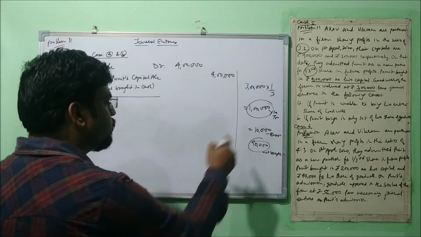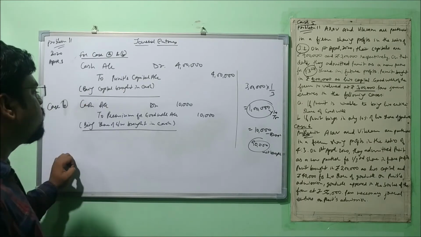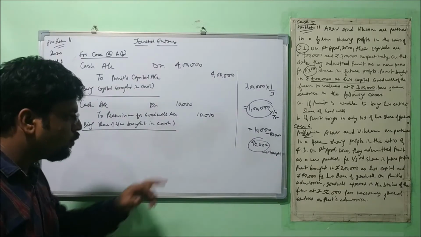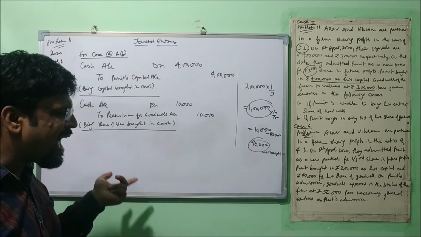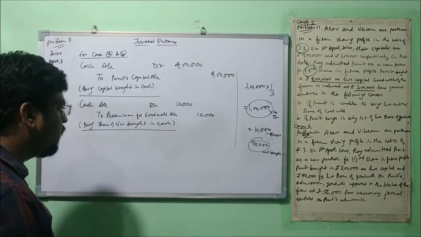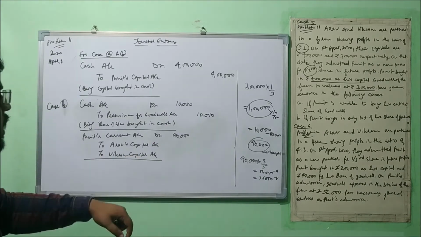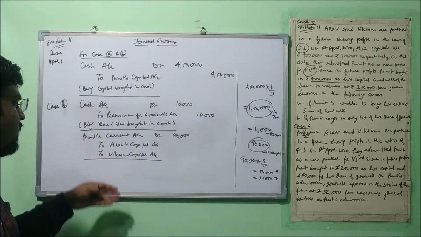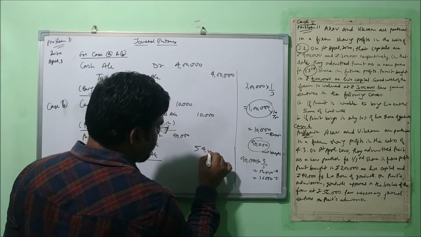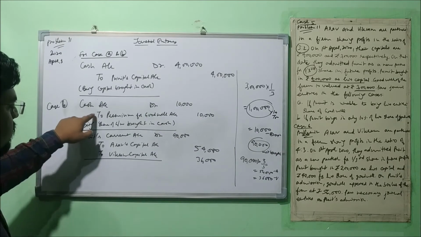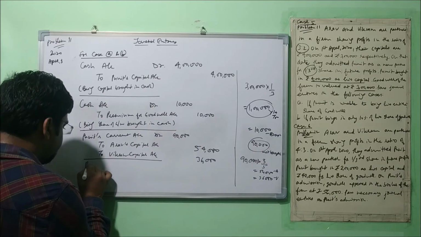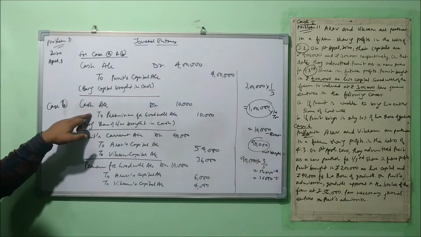Got it? Okay, so for that we'll do the entry very first. Cash account debit to premium for goodwill account, being share of goodwill brought in cash, right? Now for 90,000 we'll pass the similar entry as we passed in case A, but the amount will be different. Understood the point? So this 90,000 will go to Arav's and Vikram's capital accounts as 54,000 and 36,000 in the sacrificing ratio. Now because this is the premium for goodwill, this has to be adjusted. So we'll pass another entry. This will be the entry for adjustment, adjusting this amount.